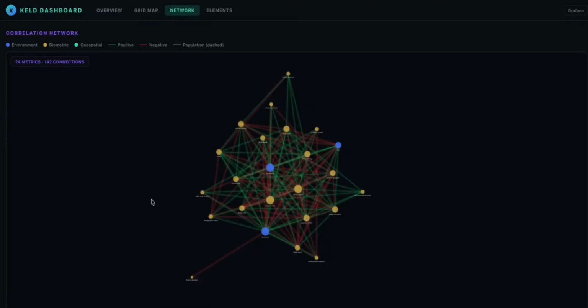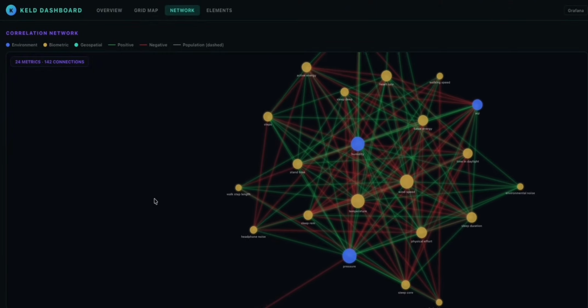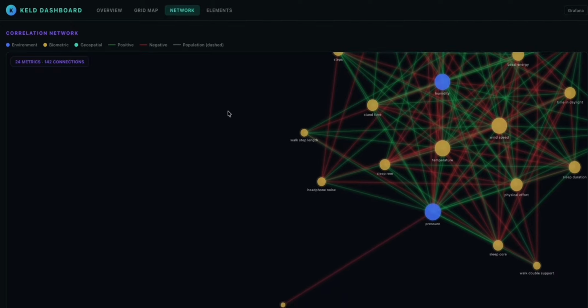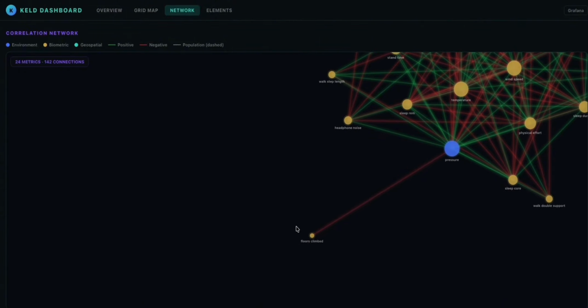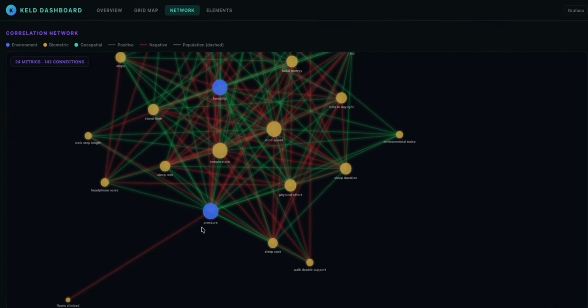Your Apple Watch tracks 24 metrics every day. Your local weather adds a dozen more. Keld connects them. This is the correlation network. Every line is a real relationship. Green means they move together. Red means they move in opposition. 142 connections across your biology and your environment. Humidity, barometric pressure, sleep stages, walking mechanics, heart rate, all wired together in ways nobody was mapping until now.